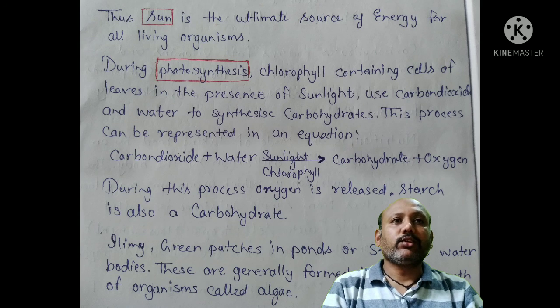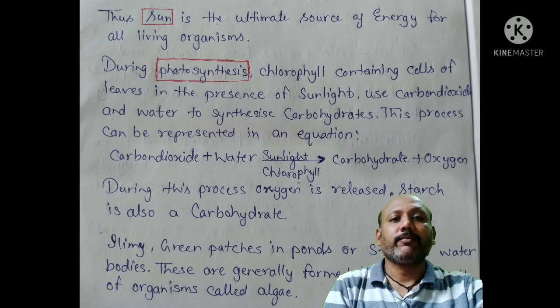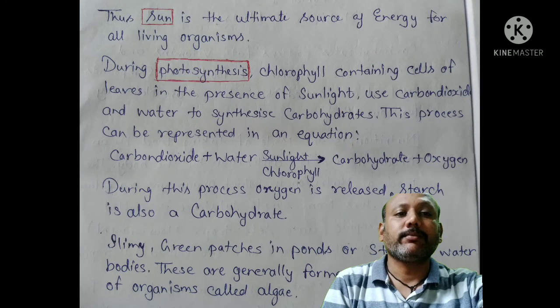During photosynthesis, chlorophyll-containing cells of the leaves, in the presence of sunlight, use carbon dioxide and water to synthesize carbohydrates. This process can be represented by an equation. Carbon dioxide plus water, with the help of sunlight and chlorophyll, change into carbohydrate and oxygen. During this process, oxygen is released. Starch is also a type of carbohydrate formed during photosynthesis.